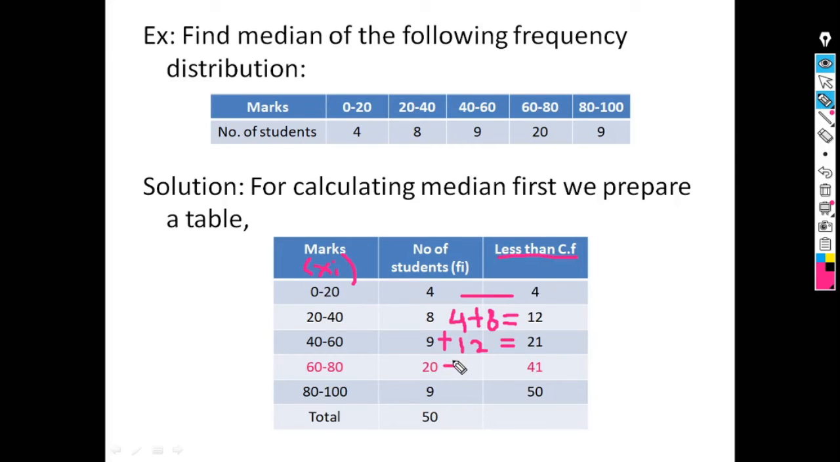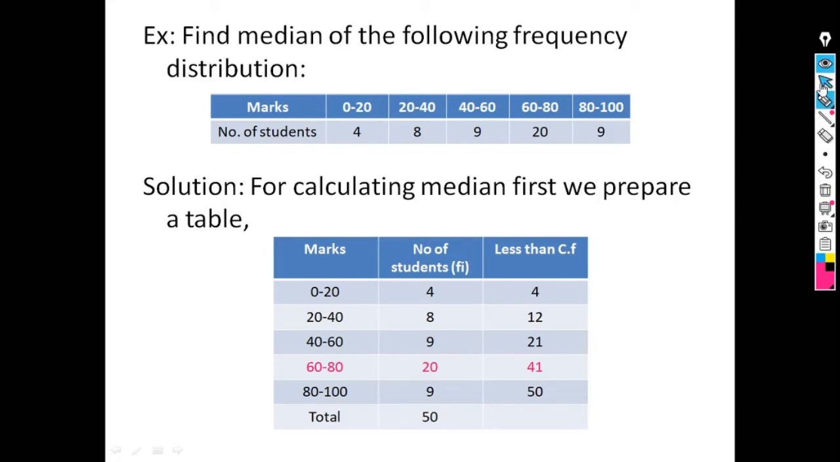21 plus 20 which is equals to 41. Then 41 plus 9 which is equals to 50. And this last observation is total frequency, that is 50. This is the sum of all these observations, that is 50. So our first step is we have to calculate less than type cumulative frequency.